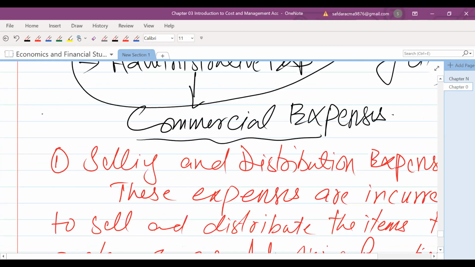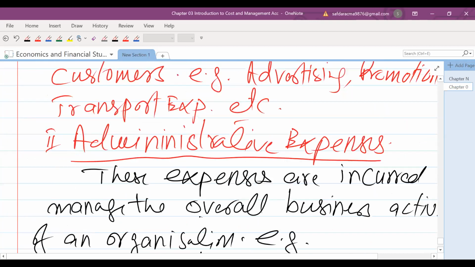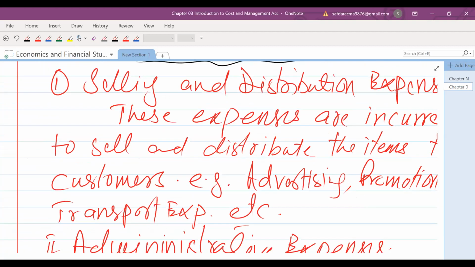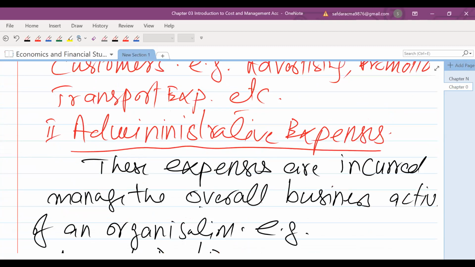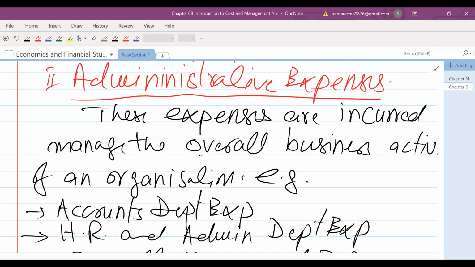Commercial expenses. This is the second type we have here in case of function, that is called commercial expenses. The commercial expenses are divided into two categories: selling and distribution expenses, and the next one is administrative expenses. So this way we can say that these are the different types of expenses.